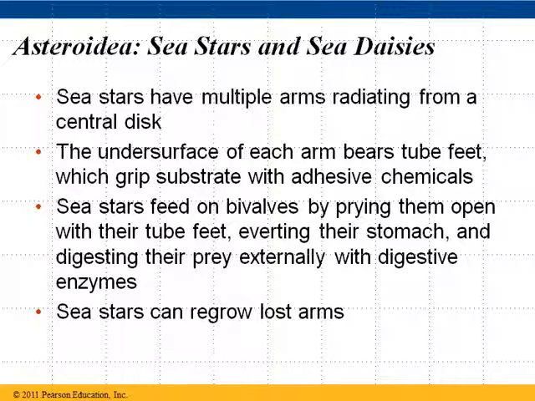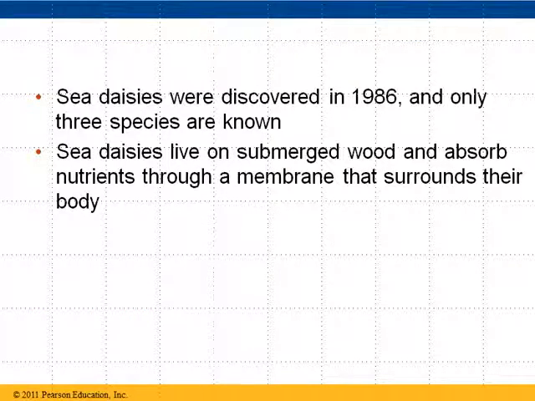They have the ability to grab clams and oysters and pry them open with their tube feet, and they then stick their stomach into the clam shell and digest the clam, and then pull in that digested material. Sea stars can also regrow lost arms. They have the ability to regrow parts that become missing.